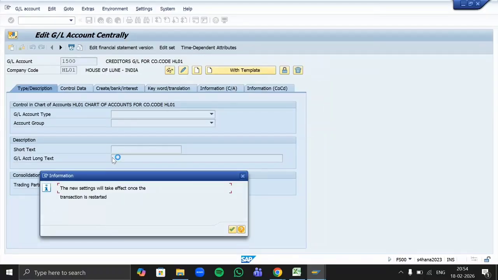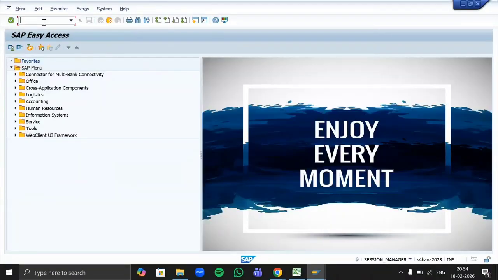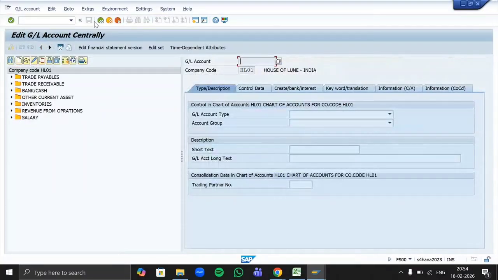The system is saying the new settings will take effect once the transaction is restarted. Just click OK, exit from the screen, and once again come back to FS00. So you will get this screen where you will get all your GL accounts in a tree. This is not our company code, this is of another company code. But yes, all our GL accounts will be reflected here in a tree.